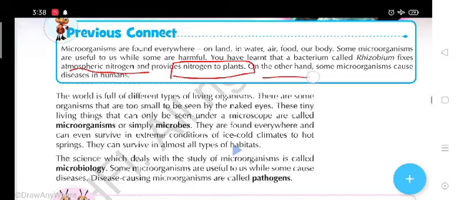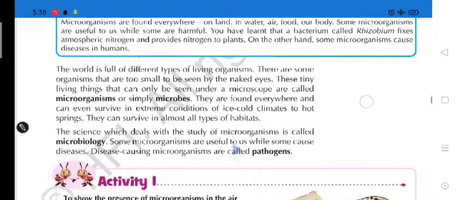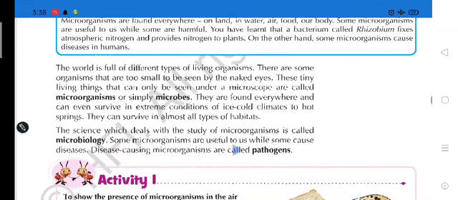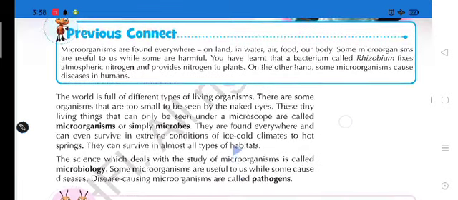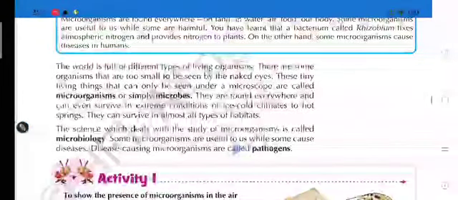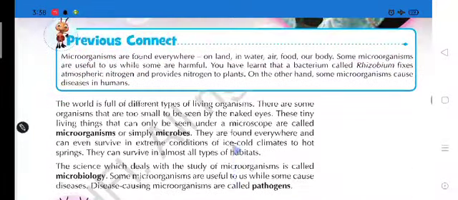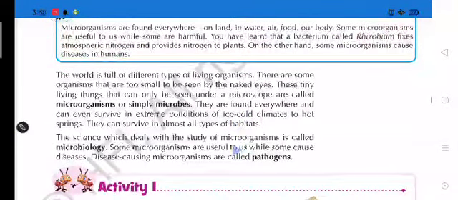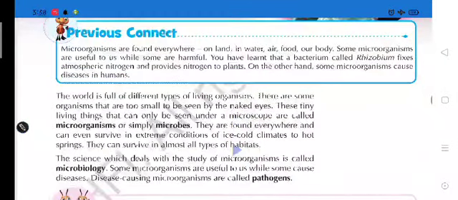On the other hand, some microorganisms cause disease in humans. Students, have you heard that HIV and different diseases are caused by different microorganisms? We will talk about this in this chapter.